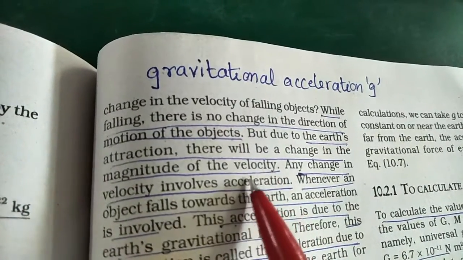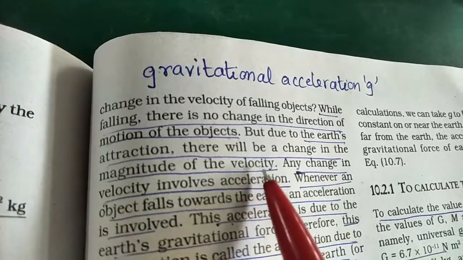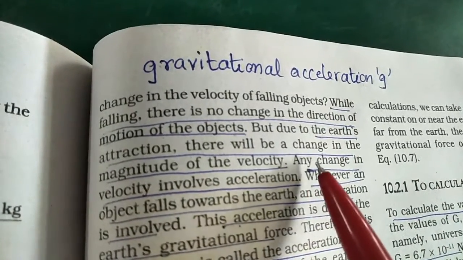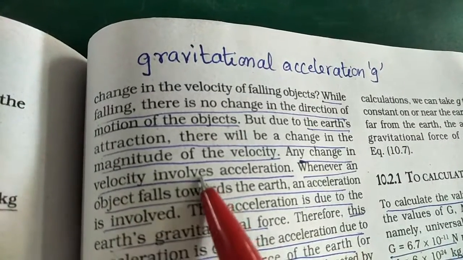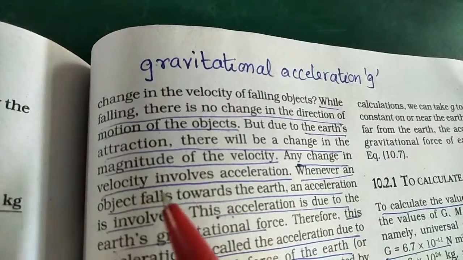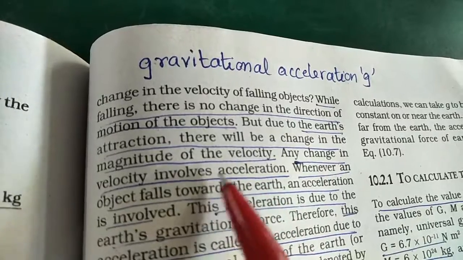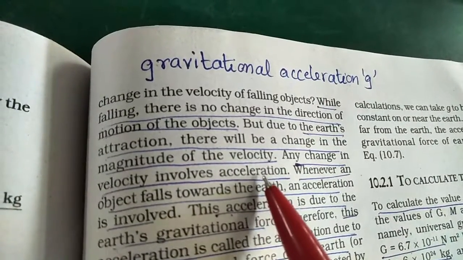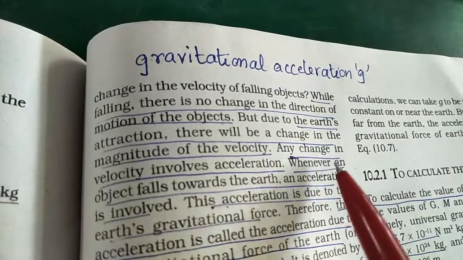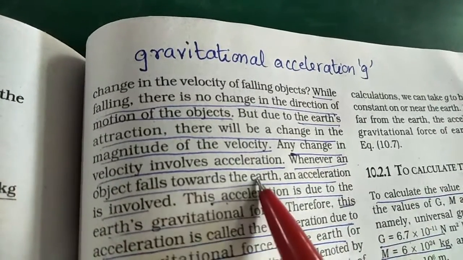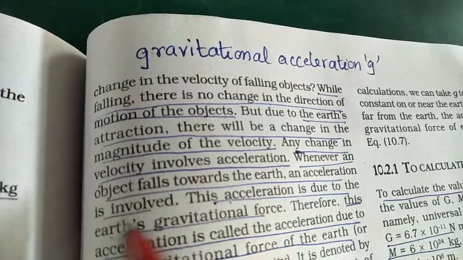As it falls, the velocity will increase, but remember, the direction won't change. Any change in velocity involves acceleration. Whenever we have two different velocities, one initial and another final, that involves acceleration. So whenever an object falls towards earth, acceleration is involved.